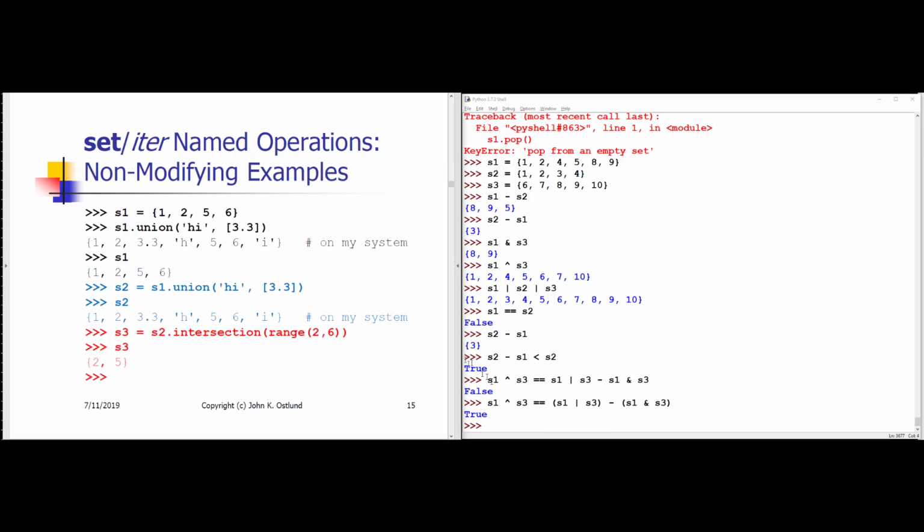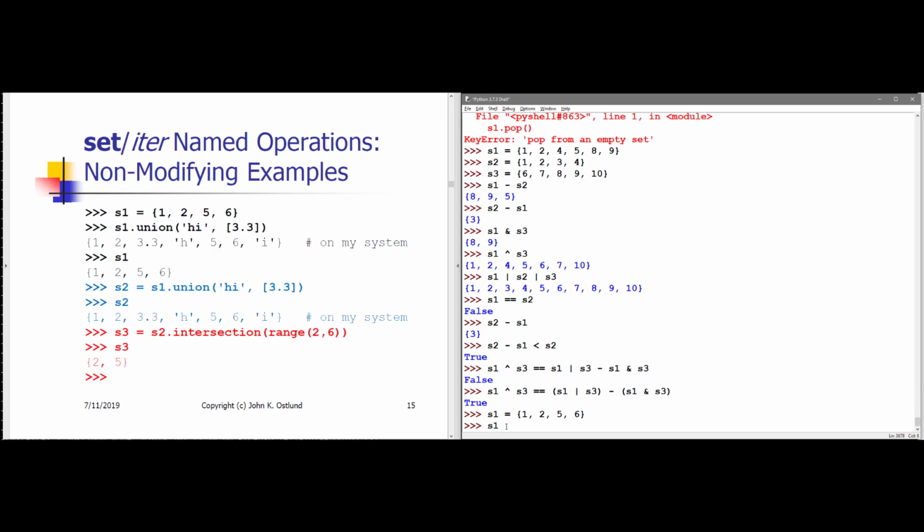Let's skip ahead a couple of slides to take a look at an example of this union method. I'm going to define this set S1 to contain 1, 2, 5, 6. Then we'll execute S1.union, where the first iterable is the string high. Recall that as an iterable, the string is going to be split up into one-character substrings.